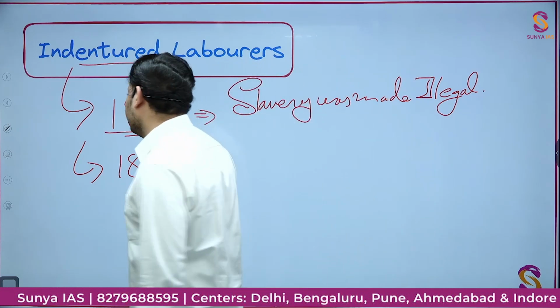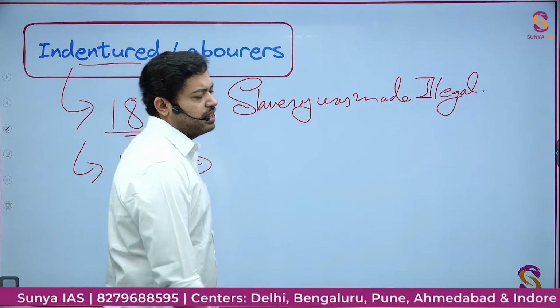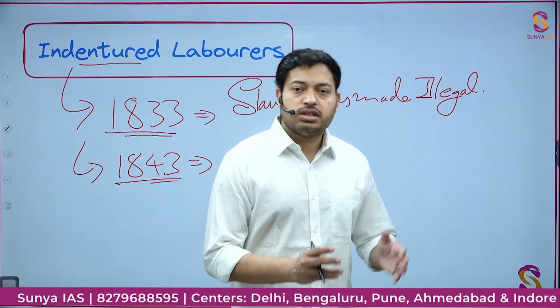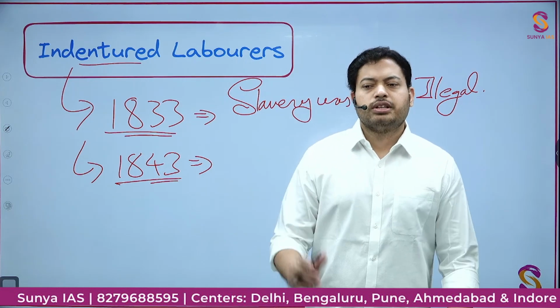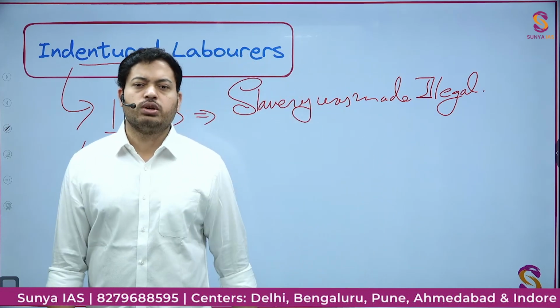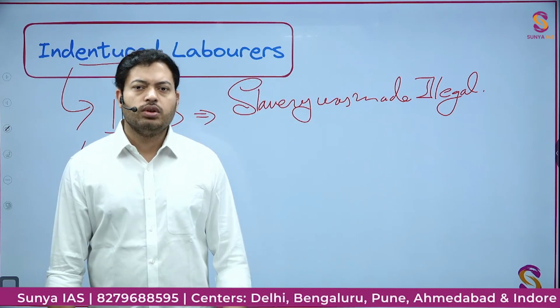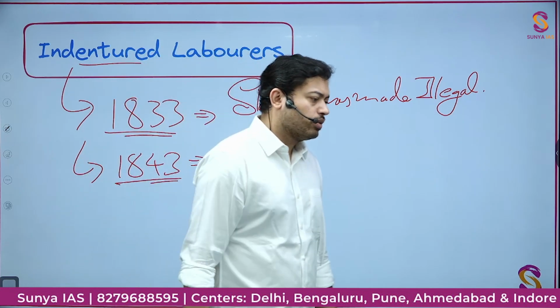Coming back to India and Britain. In 1843, slavery was made illegal in India too, or slavery of Indians was also made illegal, because where would you take them? The Americans have already stopped, and the Britishers have already stopped in all their colonies. So that is impossible now. Slavery has been made illegal in 1843.